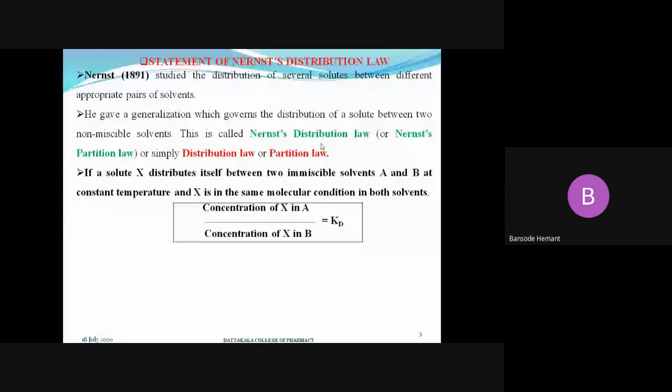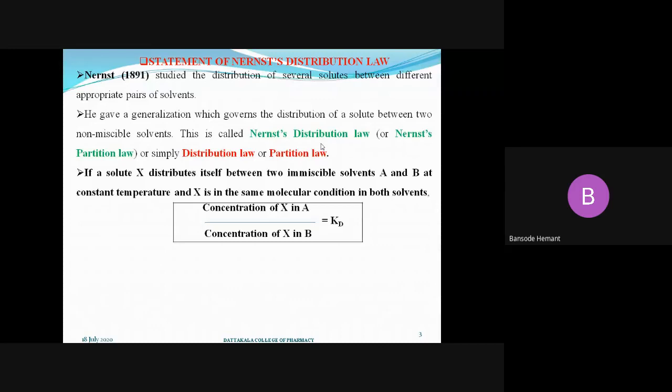So what Nernst has told here: if you take the solute, for example solute X, that is substance X, it is going to distribute itself only into the two solvents A and B at a constant temperature. And whatever the molecular condition or molecular nature or molecular state of that solute X, it must be the same in both the layers, that is, both the aqueous and organic layer.